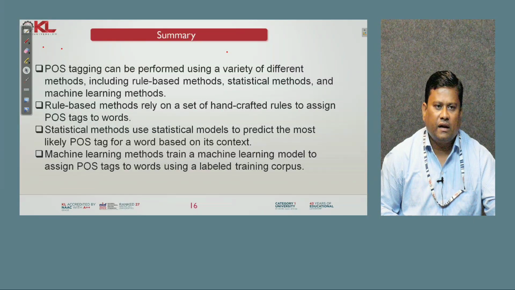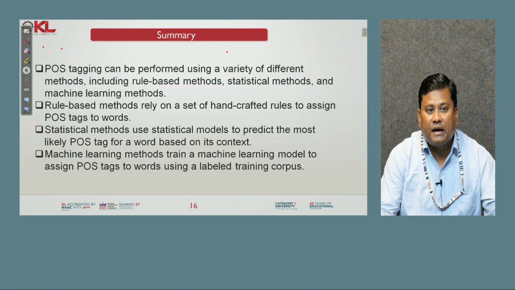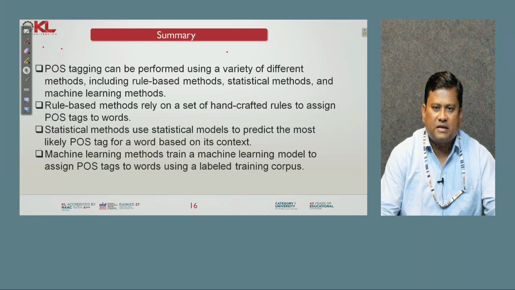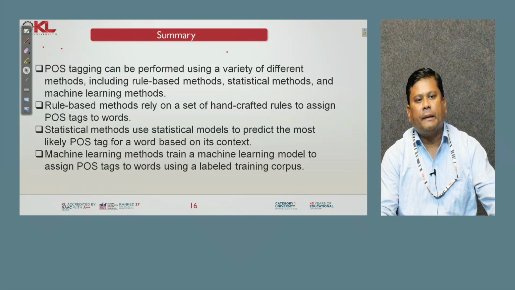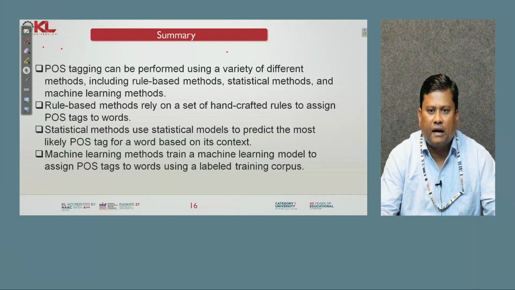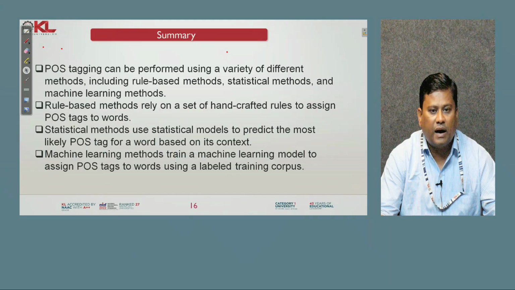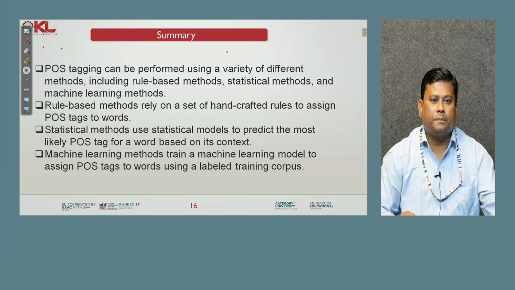In summary, POS tagging can be performed using a variety of methods, including rule-based methods, statistical methods, and machine learning methods. Rule-based methods rely on a set of handcrafted rules to assign POS tags to words, and statistical methods use a statistical model to predict the most likely POS tag for a word based on its context. Machine learning methods train a machine learning model to assign POS tags to words using a labeled training corpus.